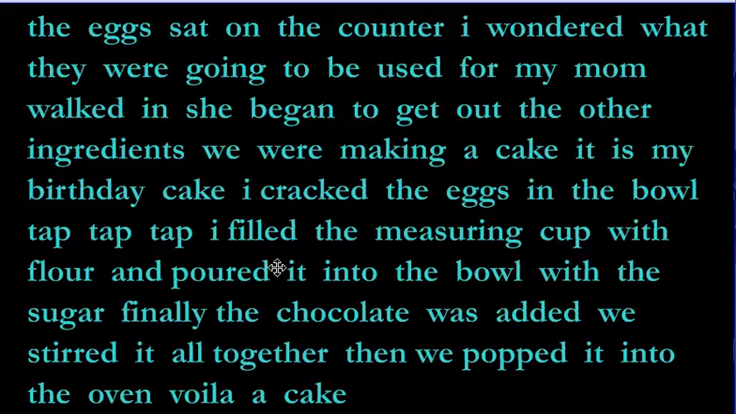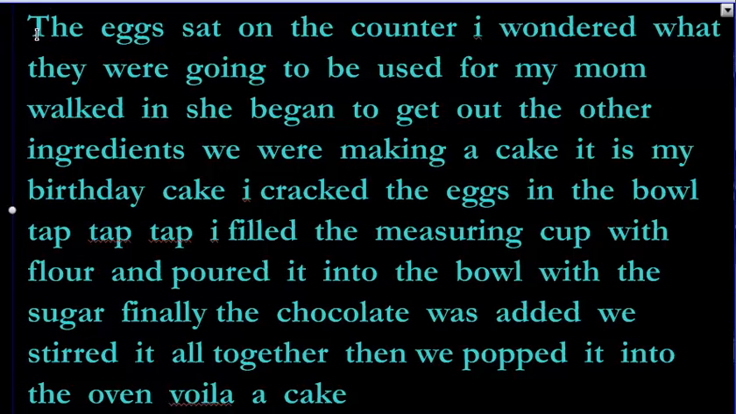But enough of silliness. Let's start getting serious with this here. So let's fix this up. We need to start by putting a capital. The egg sat on the counter, I wondered. Let's see if that would be legitimate. Okay, the egg sat on the counter, I wondered. That would make some sense. I guess that makes sense. But if we start the next sentence, what they were going to be used for, my mom, what they were going to... Okay, that already sounds weird. So let's take this, let's put it here.